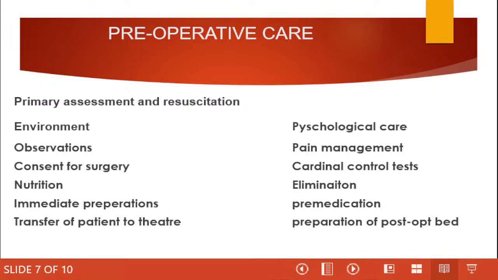Having done the cardinal control tests, ladies and gentlemen, we quickly go to nutrition. The patient has come for emergency surgery. If the patient had anything in the last 3 to 6 hours, I am going to insert a nasogastric tube and evacuate the content by gastric lavage. If not, I will advise the patient to be nil orally until the surgery.